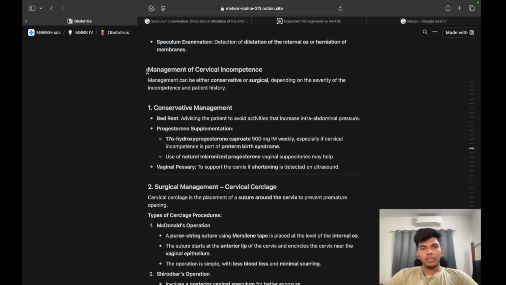Coming to the management of cervical incompetence, it can either be conservative or surgical depending on severity of the incompetence and patient history.